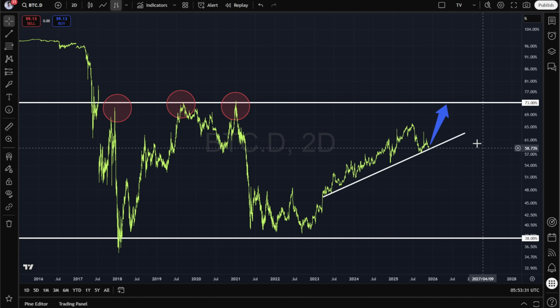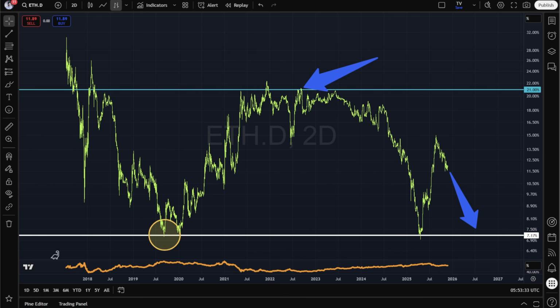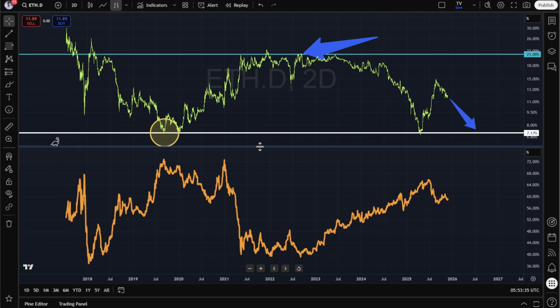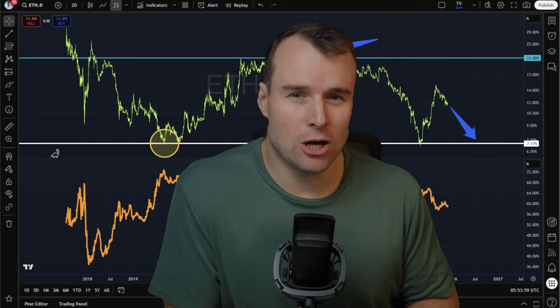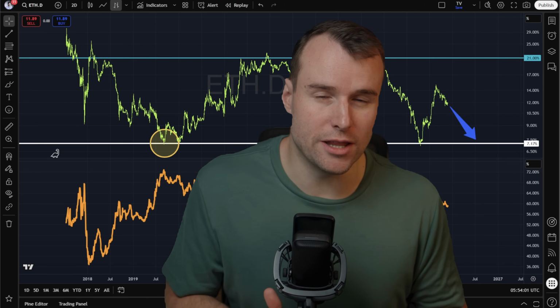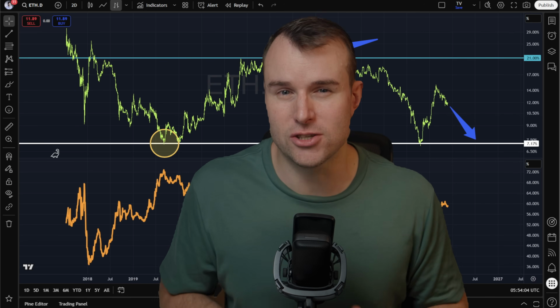Thus, Bitcoin dominance is likely going to bounce. Again, because of the inverse correlation. When Bitcoin is gaining, Ethereum is losing. When Bitcoin is losing, Ethereum is gaining. Now, those are all just movements relative to one another, right? It says nothing about US dollar valuations.